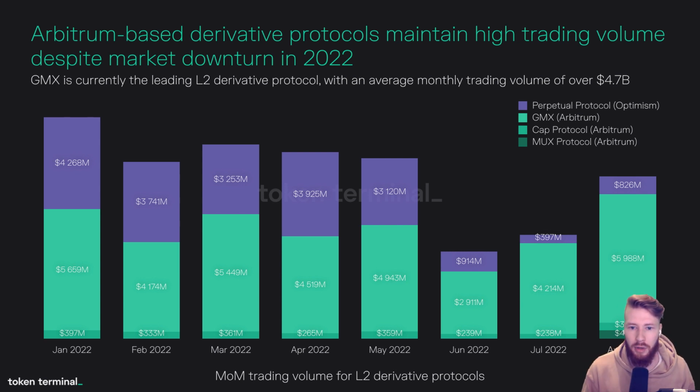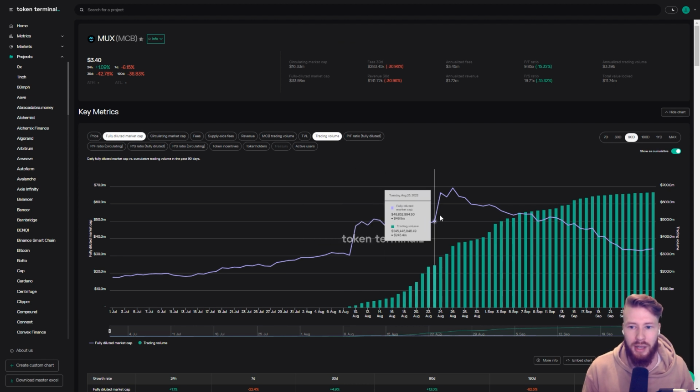On Arbitrum, GMX is currently the leading derivative protocol with an average monthly trading volume of over $4.7 billion. MUX protocol launched on the 1st of August and reached over $400 million in trading volume within just the first 30 days.